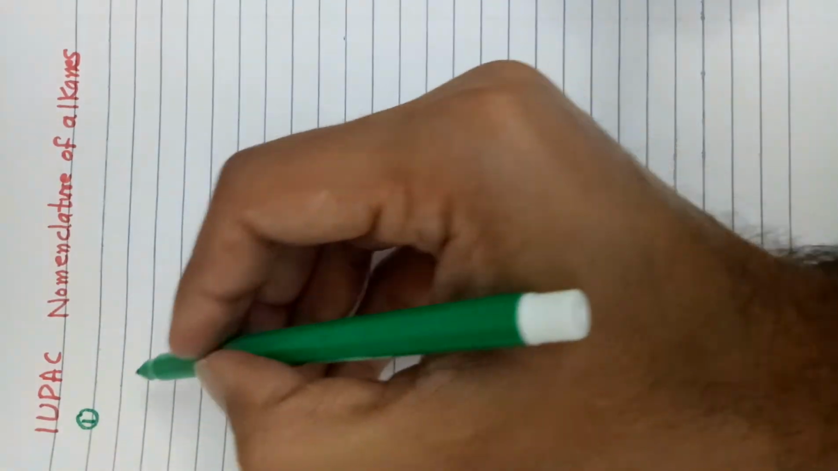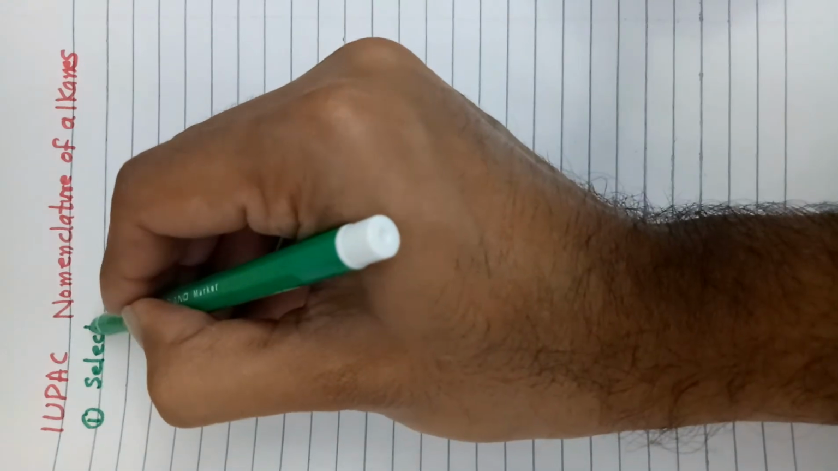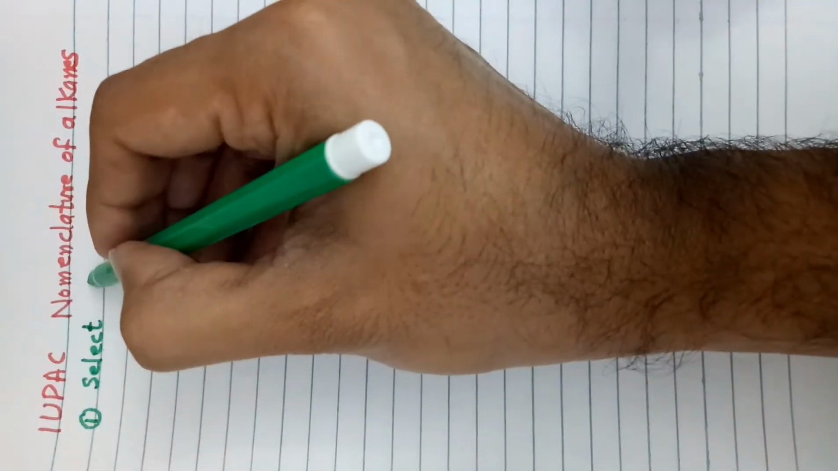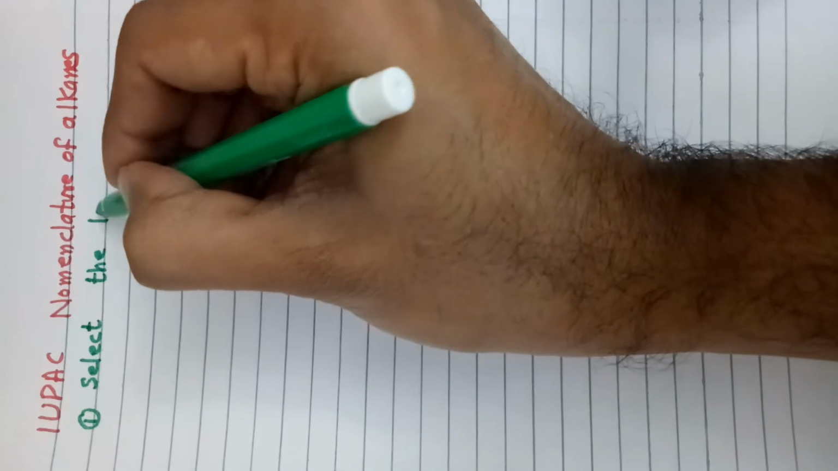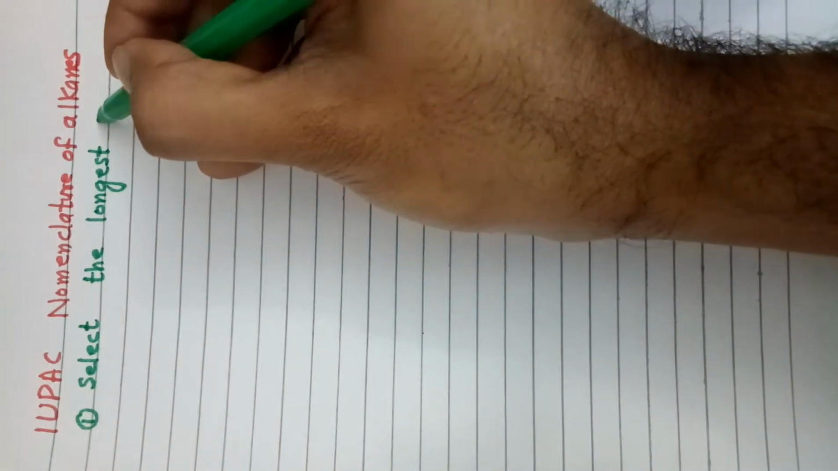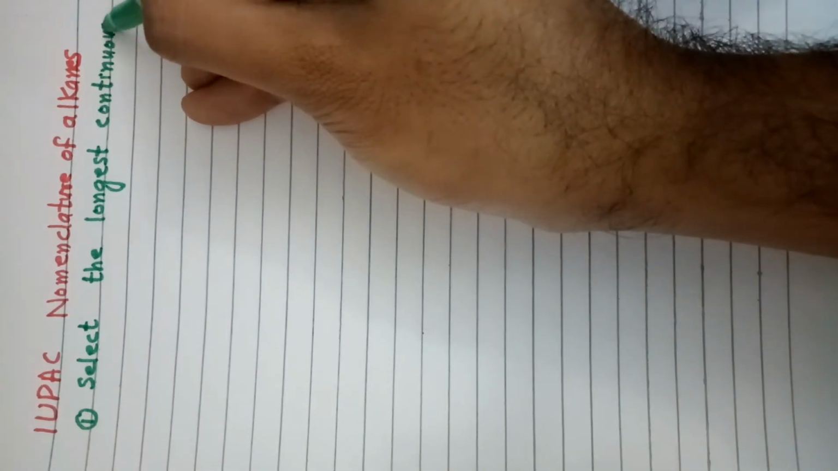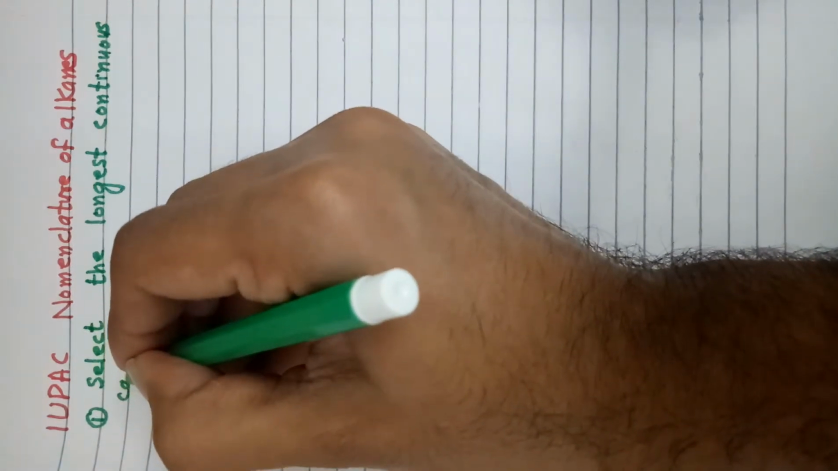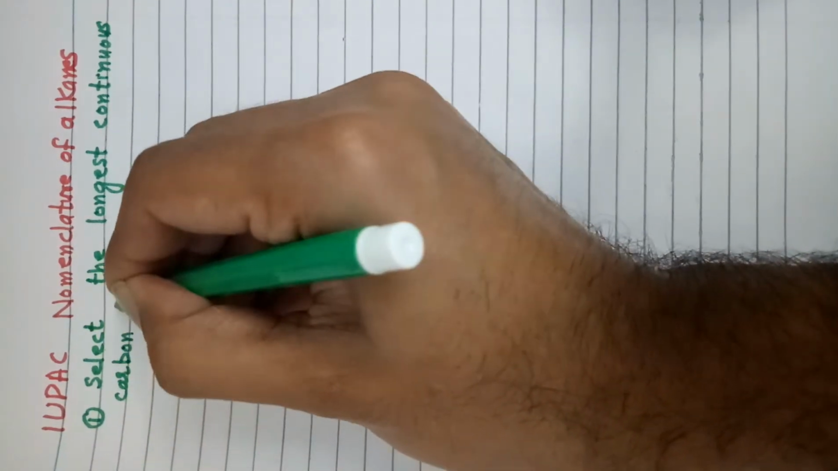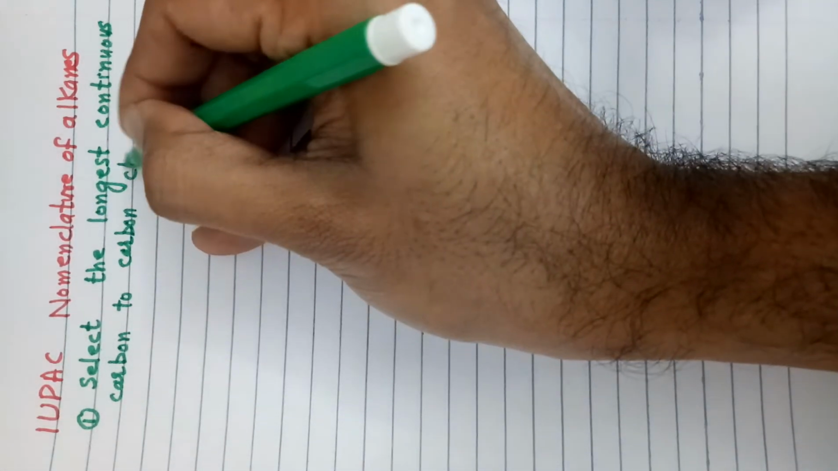First rule while writing the IUPAC Nomenclature of Alkanes, we will select the longest continuous carbon to carbon chain. First rule is: select the longest continuous carbon to carbon chain.